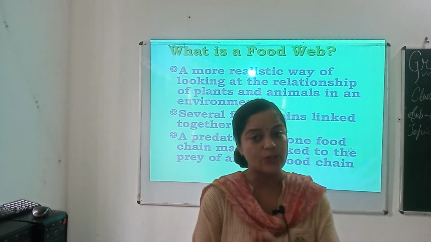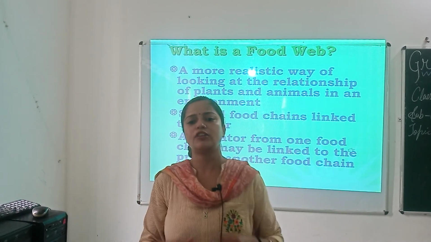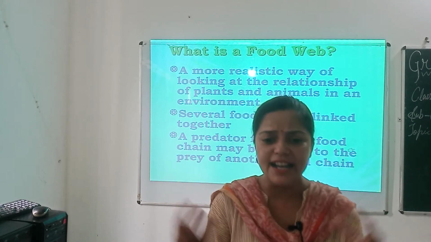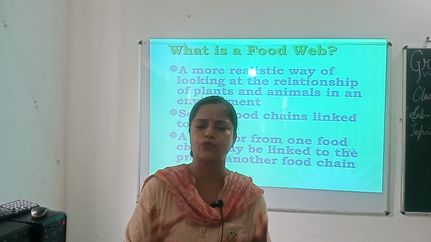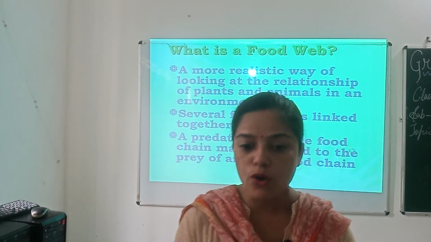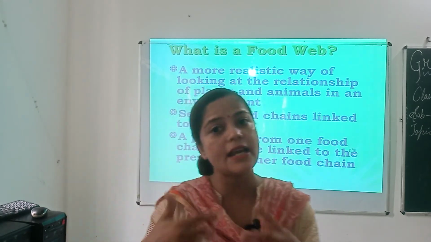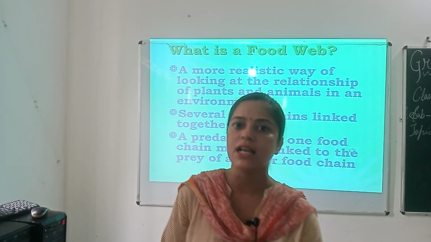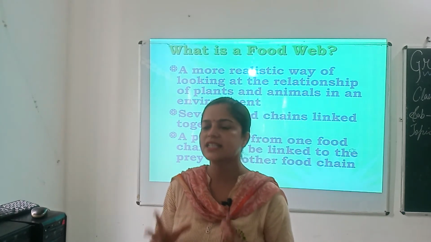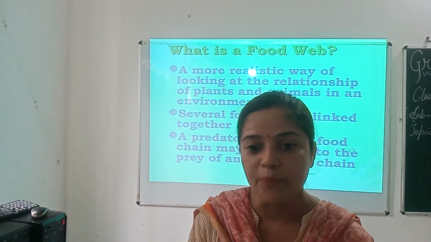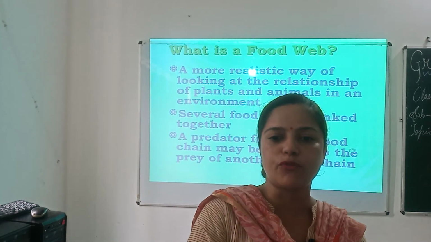In nature, as I told you, a single food chain does not work independently, and there are a number of food chains that are linked together, and several food chains of a region interconnect to form a food web. And in a food web, what happens? Each organism can be eaten by two or many other organisms, and these organisms can be eaten by several other organisms. Thus, a food web gives stability to an ecosystem. Now, let us see an example of a food chain from the food web.